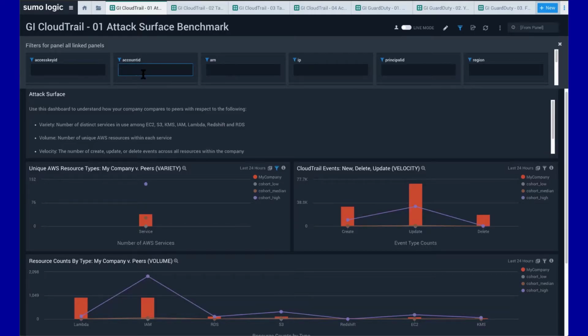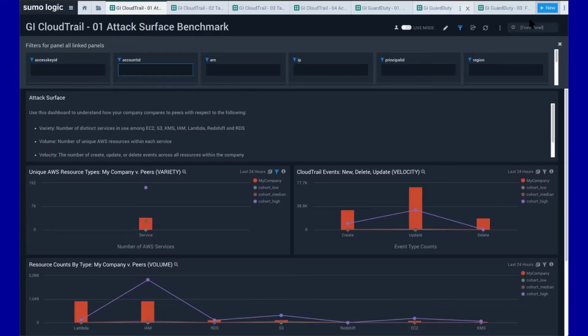This is important because there's going to be times when I want to focus in on what the security threats are to my dev accounts and differentiate those from my prod accounts because they have a different risk tolerance. I'm going to have different security policies for each of those accounts. And I want to look at them individually as opposed to grouping them together.